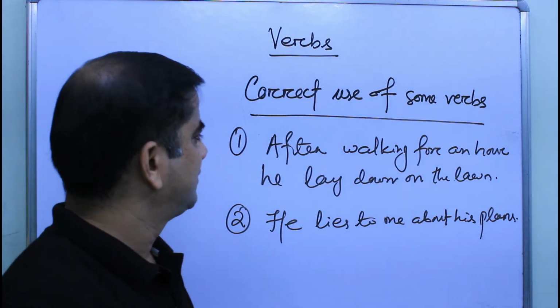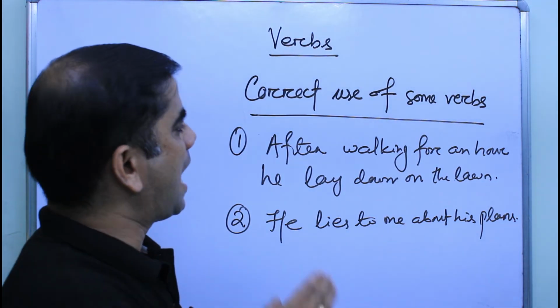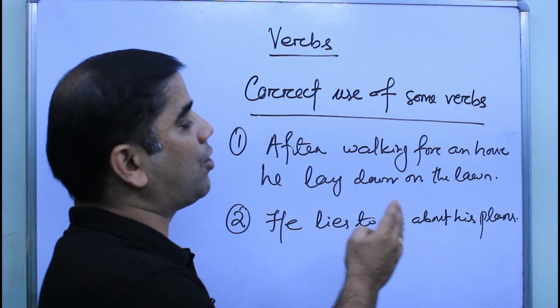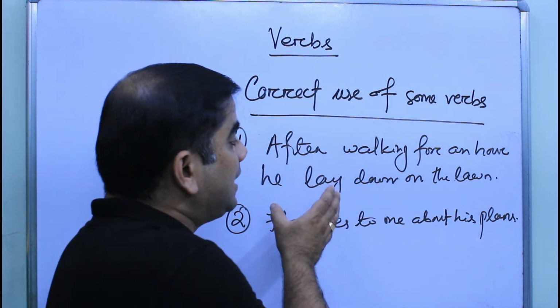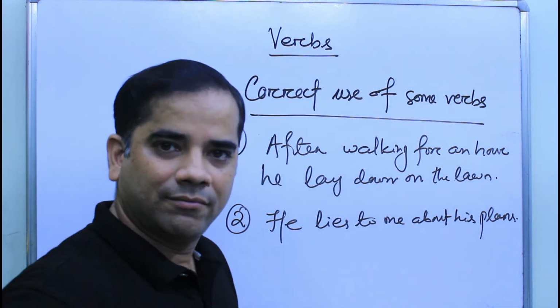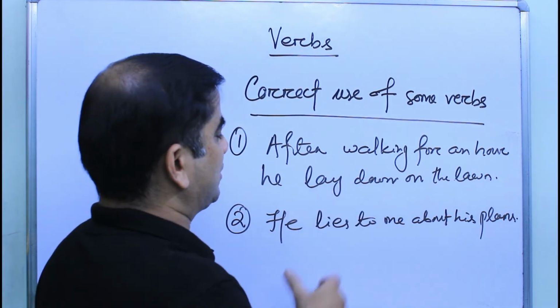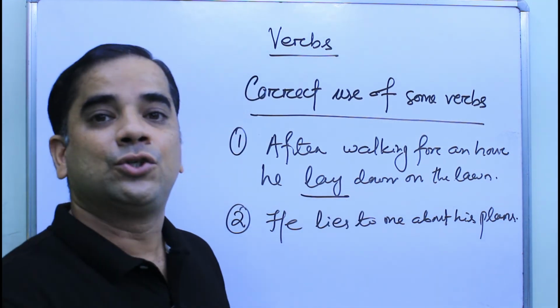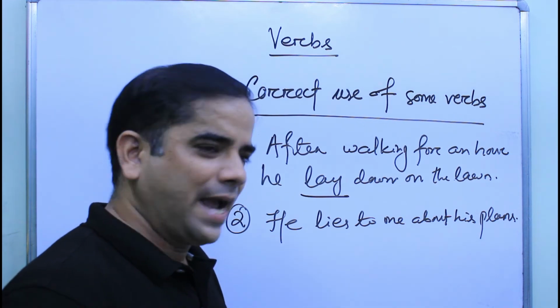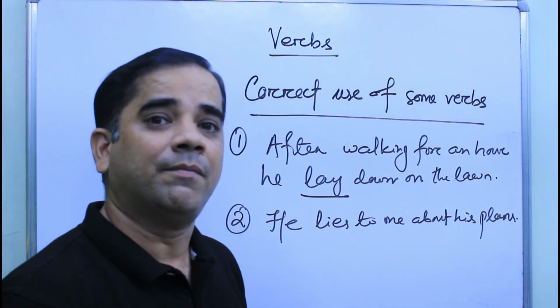Students, in the first sentence, after walking for an hour, he lay down on the lawn. That means he rested on the lawn. Lay down. Here lay means to rest. This is the past form of the verb lie.